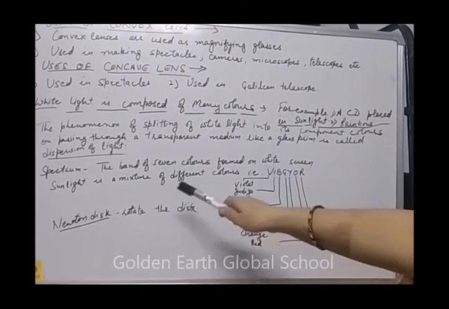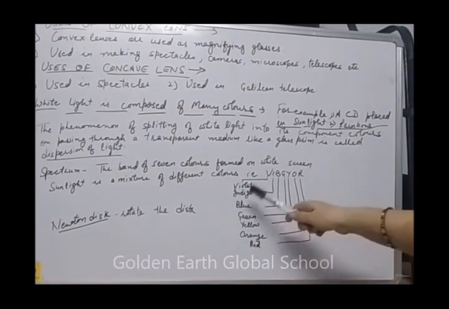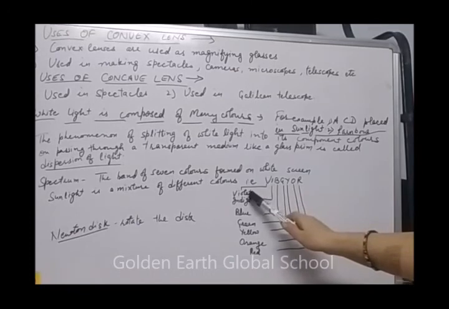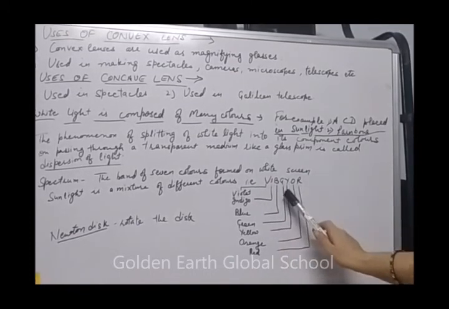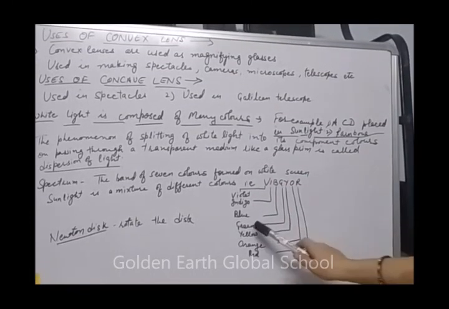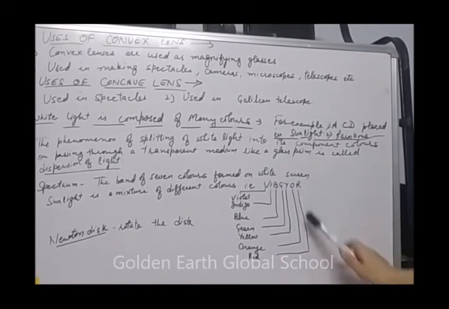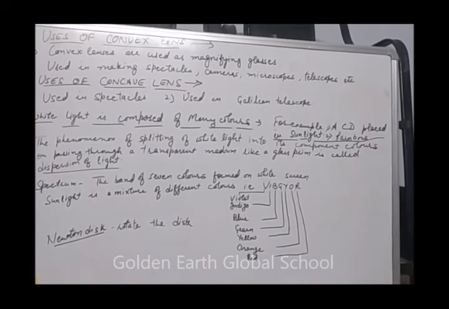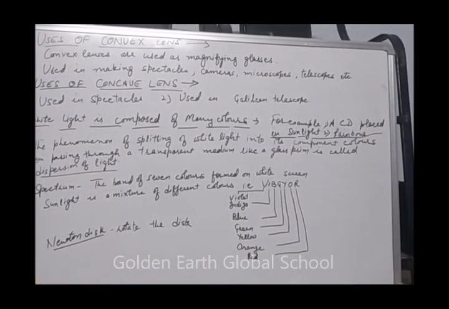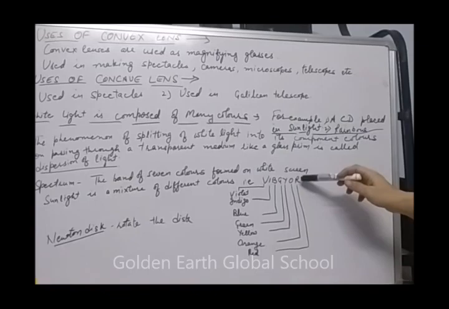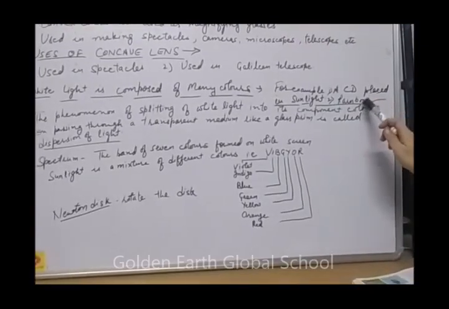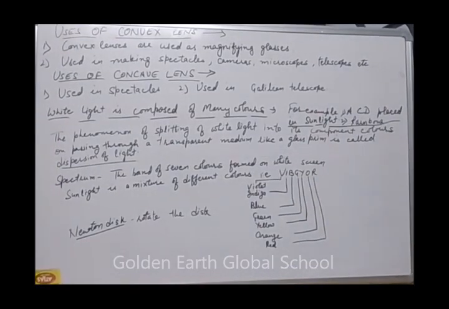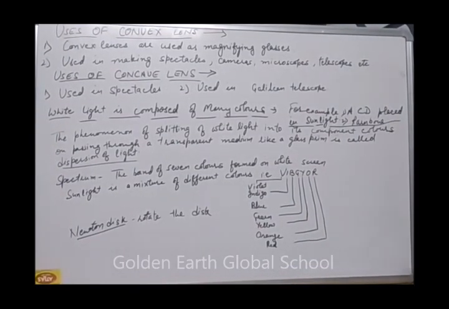So sunlight is a mixture of different colors, that is VIBGYOR. VIBGYOR means V is violet, I is indigo, B is blue, G is green, Y is yellow, O is orange, and R is red. So our light is made up of 7 colors, that is VIBGYOR. That's why we can see a rainbow through the process of dispersion of light. This is all about the chapter light.